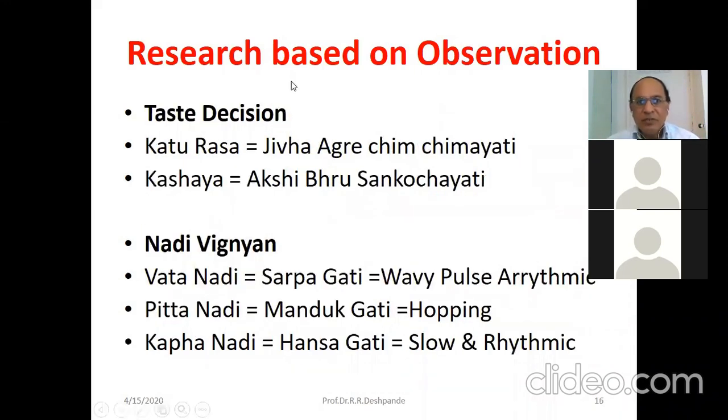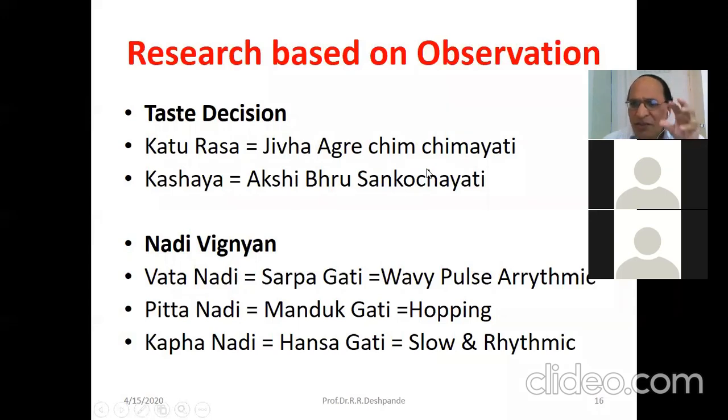Now, research based on observation, for example, taste decision. Katu rasa. What are the symptoms? What are the clinical features they have mentioned? Jivha agre chimchimayati. Whenever you eat some spicy food, there is some irritating feeling at your lips and the tongue. That has been mentioned in Sanskrit, jivha agre chimchimayati.